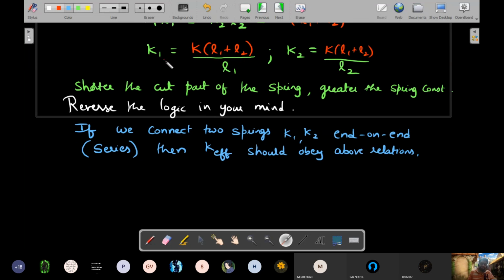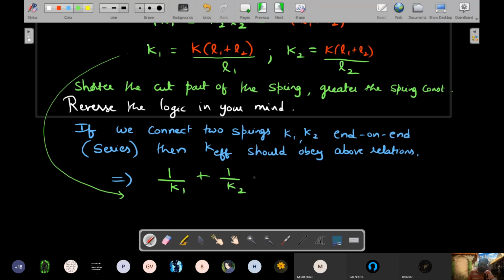Can you clearly see that if I take 1 by K1 here and 1 by K2 and add, then I'll be having a common denominator. That's the best way to add. Okay, so that should imply 1 by K1. I'm doing it from here, please. 1 by K1 plus 1 by K2 should become 1 by K. So this is the equation for connection for two springs in series.